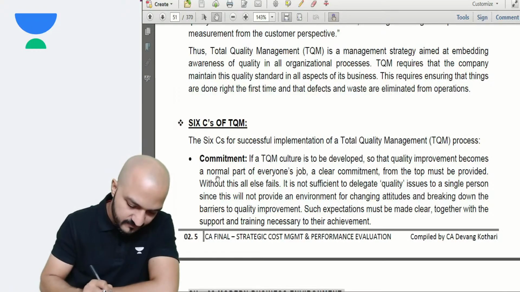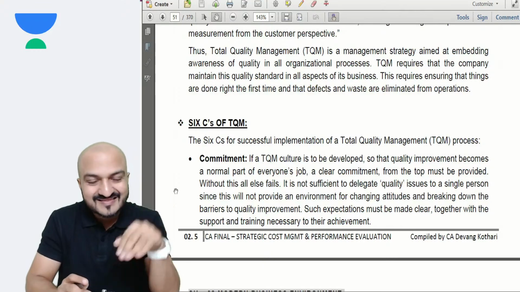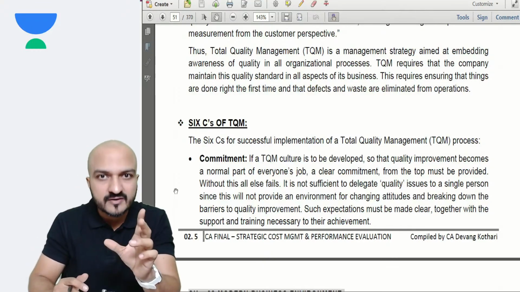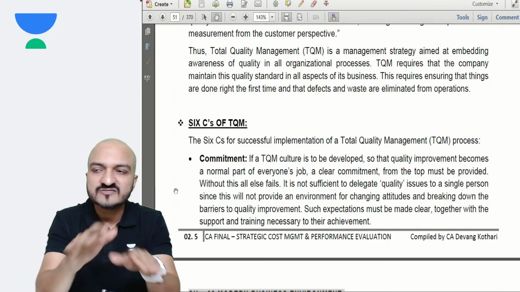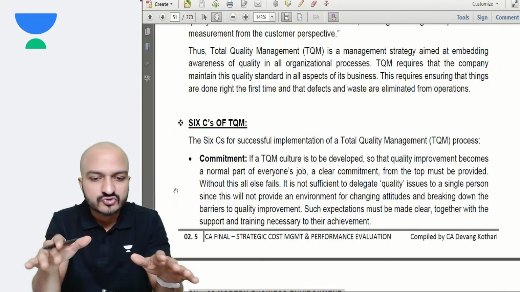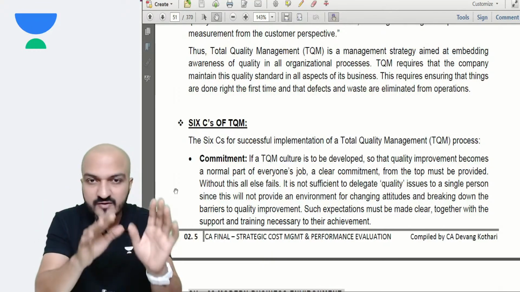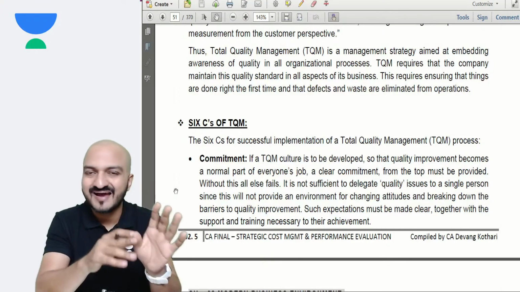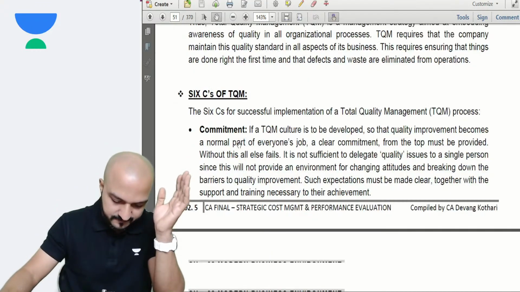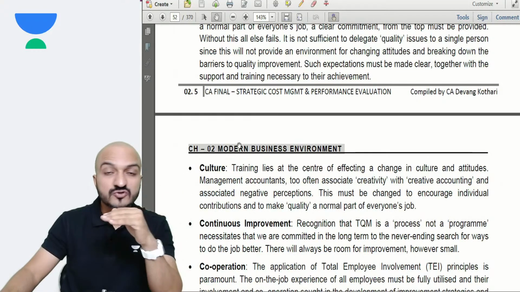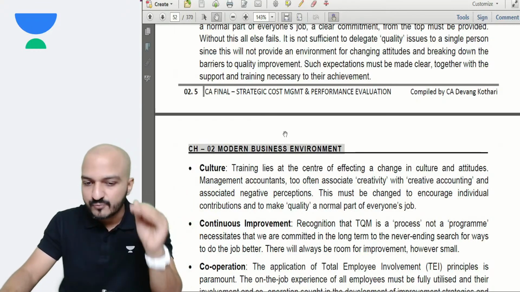First is commitment. You see, commitment means top management commitment should be there. In this company, is the top management committed to improving the quality? Well, yes, in this company, TQM is working very good. So as such, in this company, there is no problem with the TQM implementation. Whatever they are manufacturing is of very good quality. So top management commitment is there. Culture is also very good. The employees are also very happy, and employees are also instigated for improving the quality.